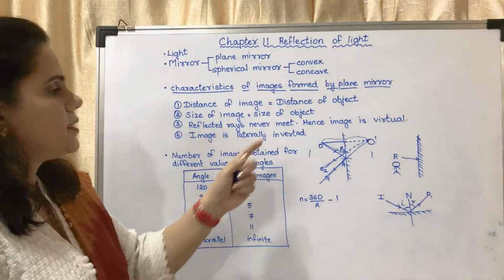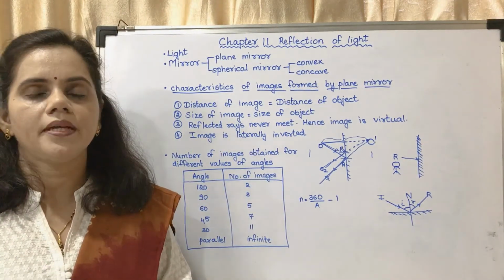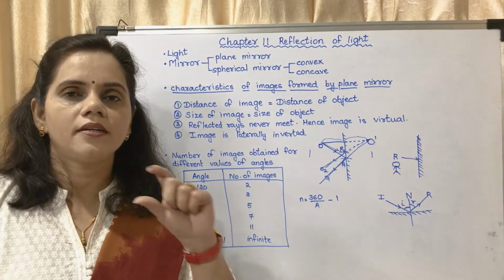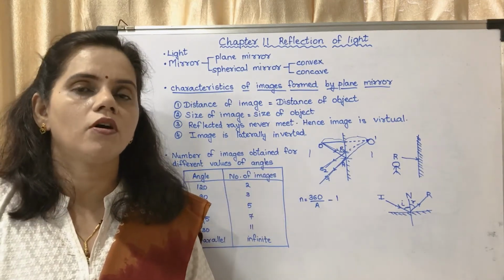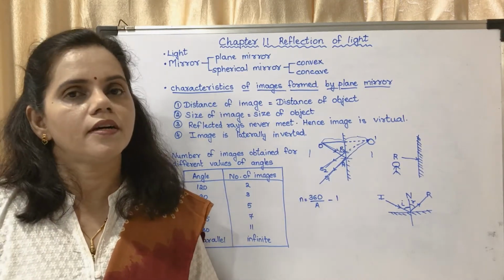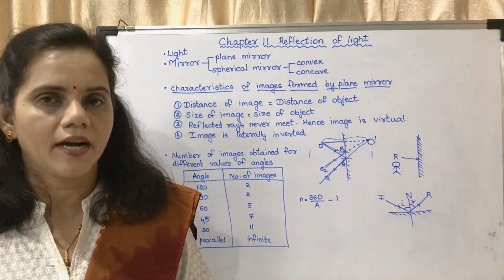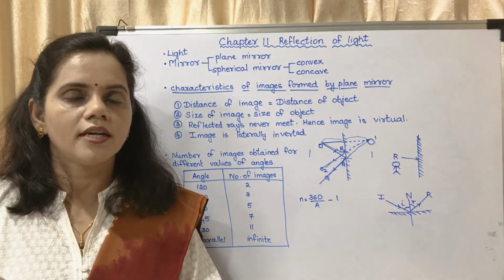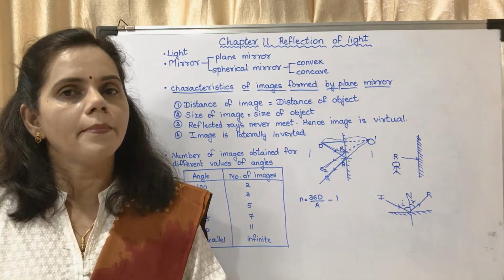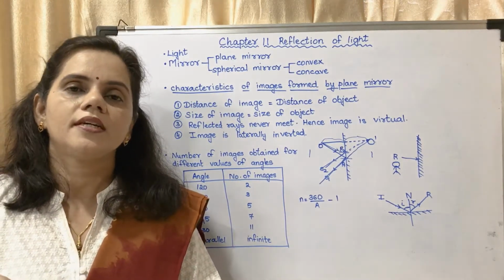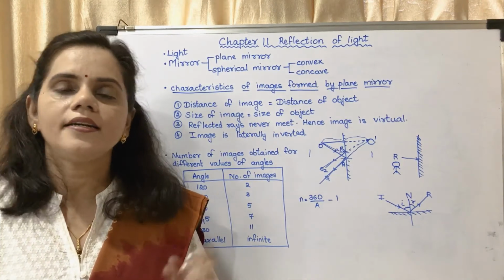Next, the image is laterally inverted. If you might have seen, the word ambulance has been written in the inverted form on the ambulance. Why? It is written inverted so that the driver in the vehicle in front can see what has been written in his rear view mirror. In his mirror, he will be able to read it correctly.